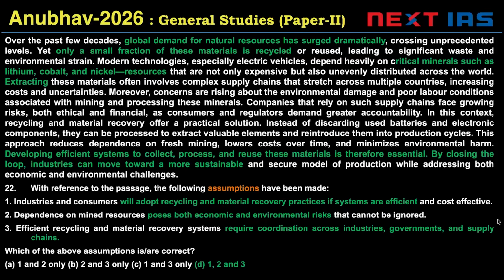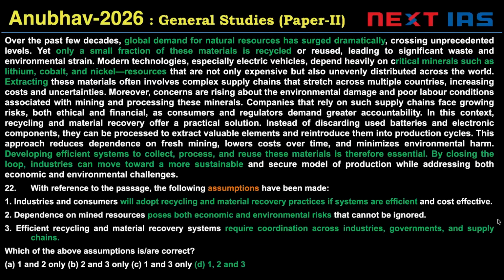So the author makes a recommendation: developing efficient systems to collect, process, and reuse these materials is essential. Close the loop so industries can move towards a sustainable approach. So, a fairly easy passage. Let's take a look at what assumptions can be valid.